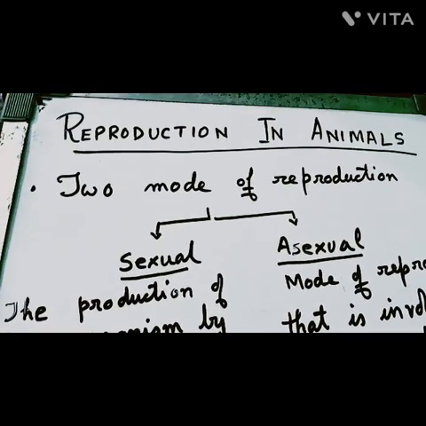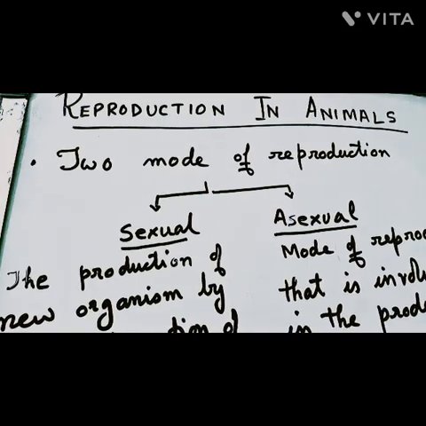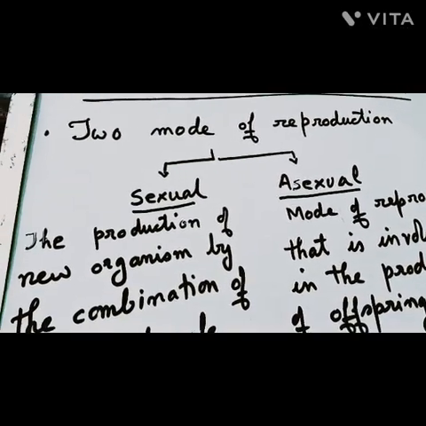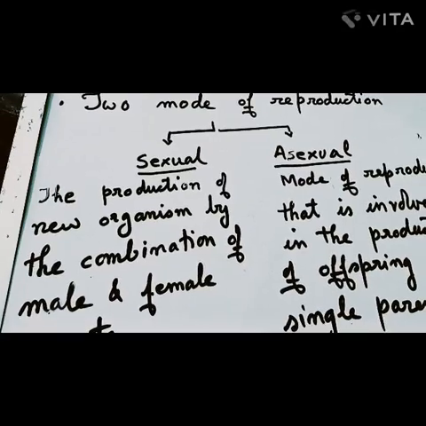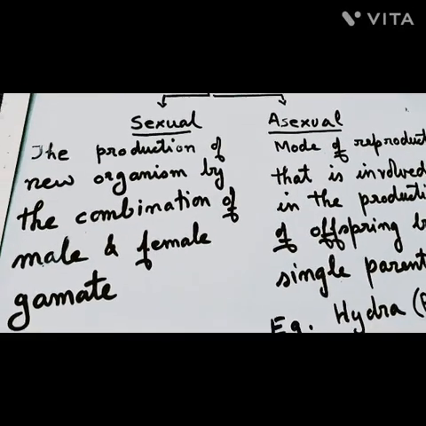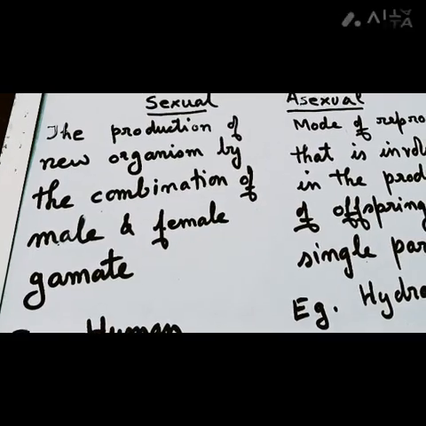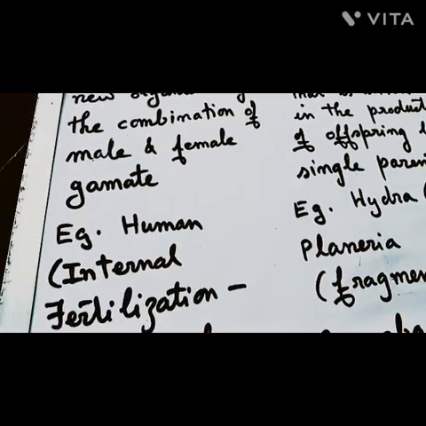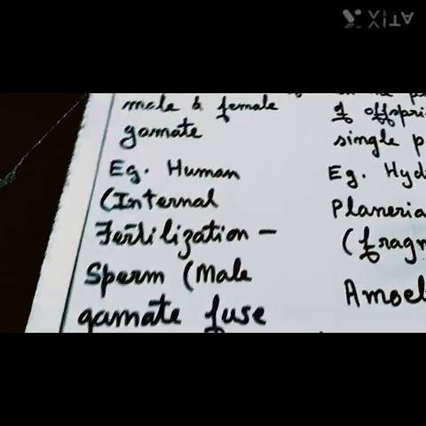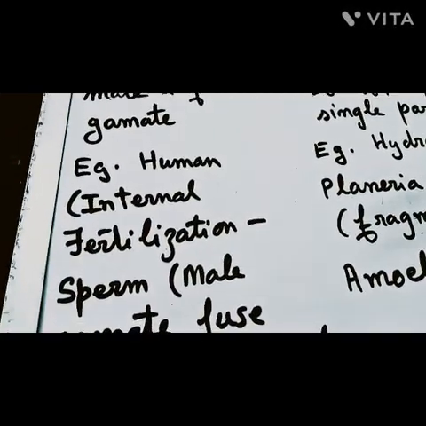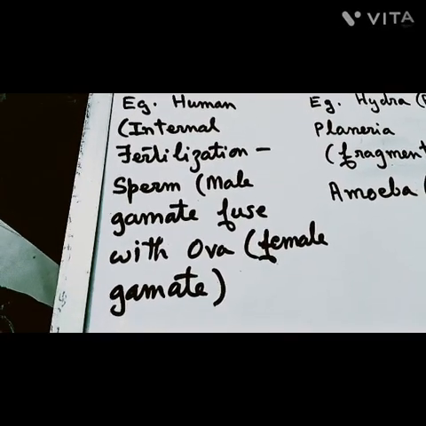First topic is reproduction in animals. To start off with, we should know the two modes of reproduction, sexual and asexual. Sexual reproduction is the production of a new organism by the combination of male and female gametes. Example, human. In humans, reproduction happens internally, so it is internal fertilization, where sperm, the male gamete, fuse with ova, that is the female gamete.